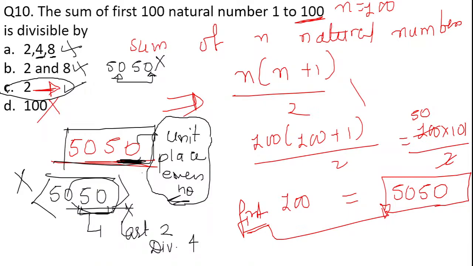Yes, got it? So in this way, 2 concepts have been checked of yours. One is whether you know the divisibility test, and the second thing they have checked here is the formula of sum of n natural numbers. So based upon these 2 things, you can clearly solve the question. So this was the importance of the foundation batch. If you have not watched the videos that I have previously mentioned about the foundation batch, then you can go and watch them, because they are quite important for your upcoming lectures.